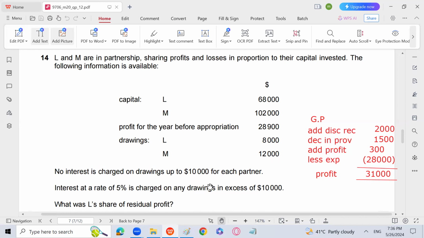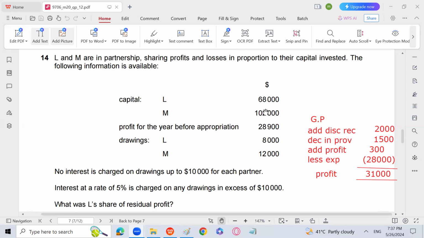And there will be no interest on capital, no salary to be subtracted. That's it. So 29,000, with capital invested, you have to go for the ratio of 68,000 and 1,02,000. And then you will find the L share of residual profit. You can go for the calculation also. 11,600 is going to be the answer.